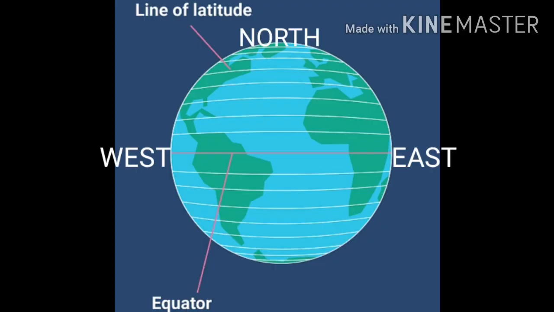Latitudes. Look at the globe. You will see full circles. They run from east to west. These are called lines of latitude. They are also called parallels. Why are they called parallels? Because they run at an equal distance. There is an equal distance between them.